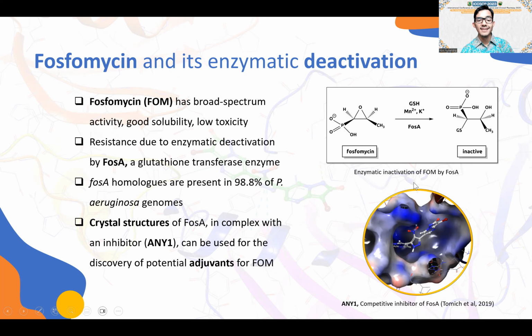The good news is the crystal structures of FosA are available in the protein data bank. Also, the proteins are co-crystallized in complex with a novel inhibitor. However, this inhibitor is a new chemical entity which can take a lengthy process of up to 10 or 15 years to be approved as a drug. Meanwhile, antibiotic resistance is speeding up at an alarming rate.